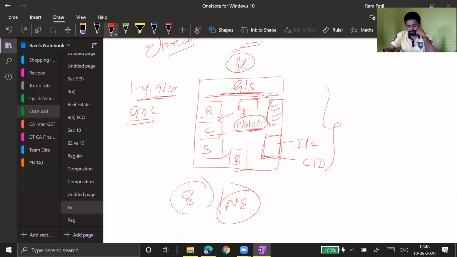Eligible or not eligible? He's selling ice cream, cold drinks, pan masala, gutka along with other products. Is he eligible for composition scheme or not eligible?